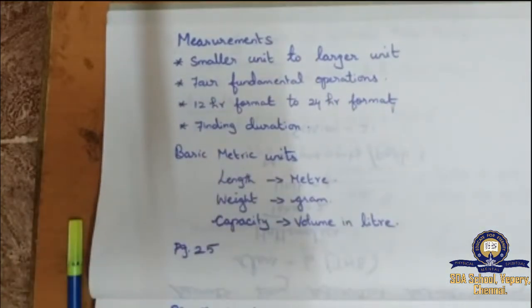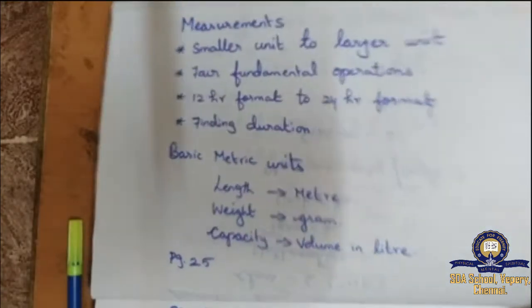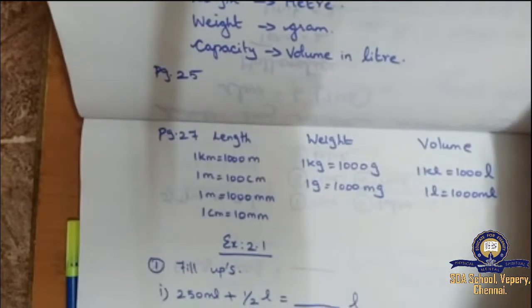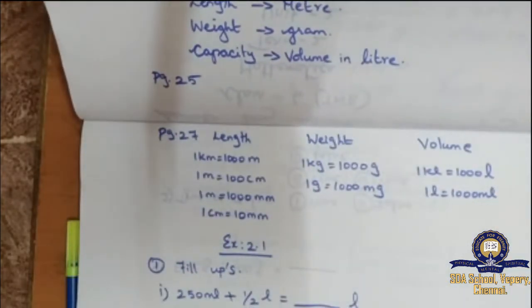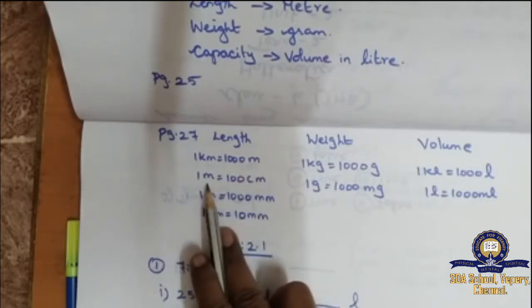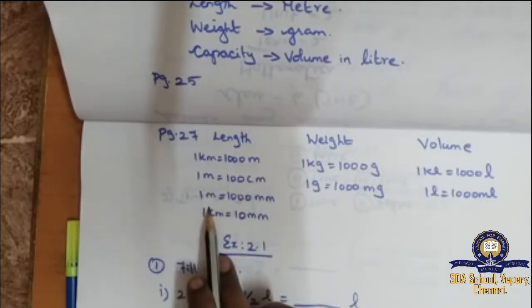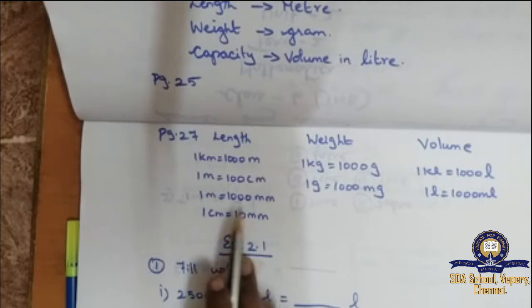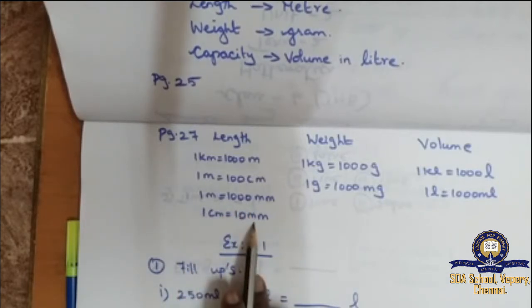In page number 27, this is to be learned by heart. You should learn by heart. 1 kilometer equals 1000 meter. 1 meter equals 100 centimeter. 1 meter equals 1000 millimeter. 1 centimeter equals 10 millimeter.